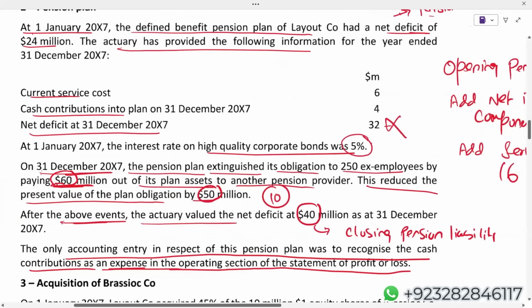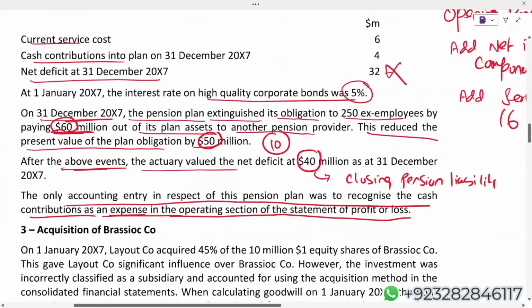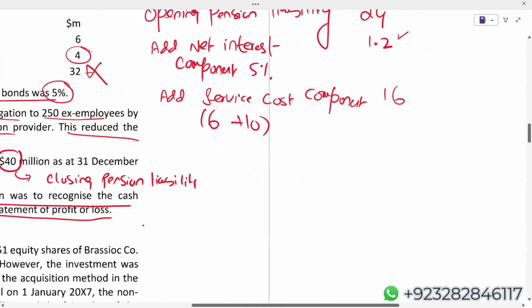Okay. After that, what have they done? Cash contribution 4. They have taken that as an expense to the operating section. Now listen carefully. We'll explain that cash contribution into the plan will actually increase the plan asset and reduce the pension liability. It is not an expense. Repeat. Contribution of 4 million increases the plan asset and reduces the pension liability. It is not an expense.